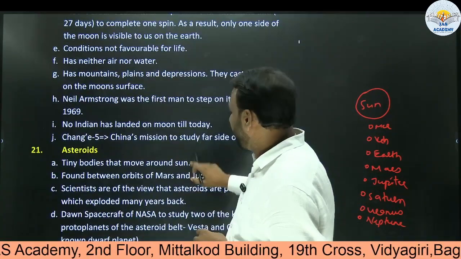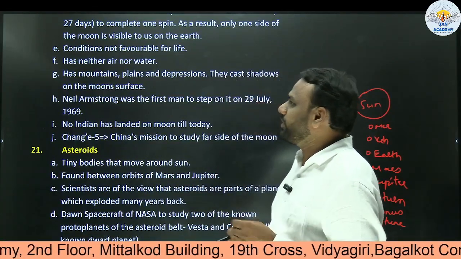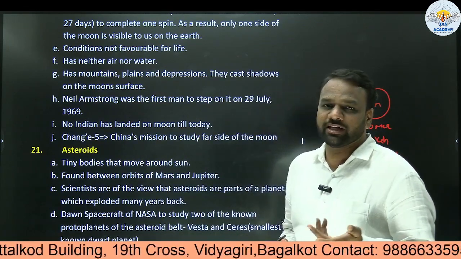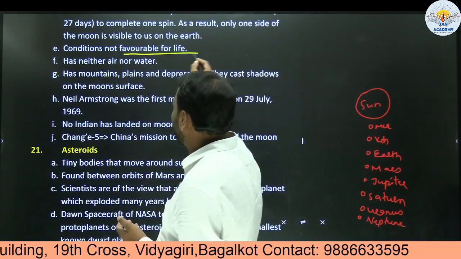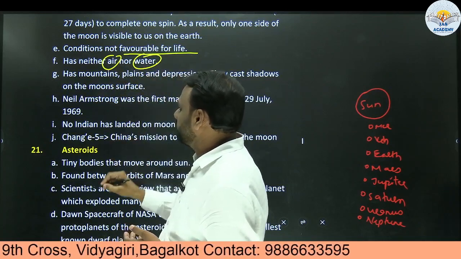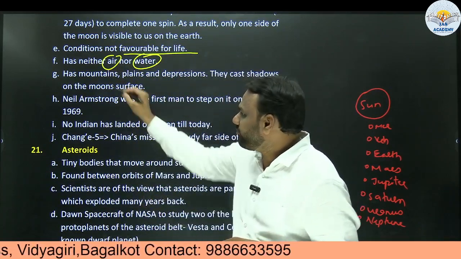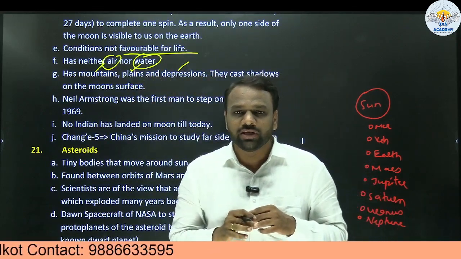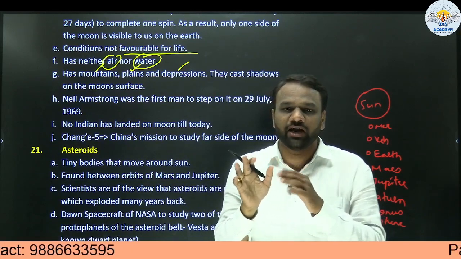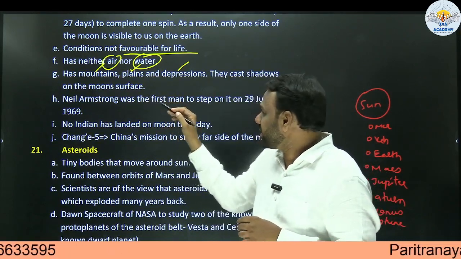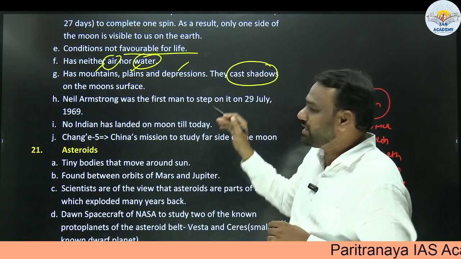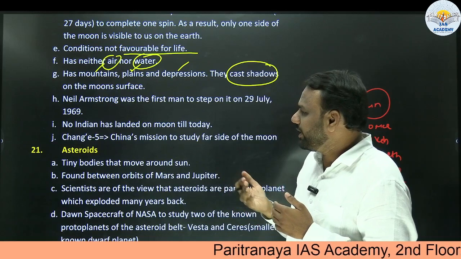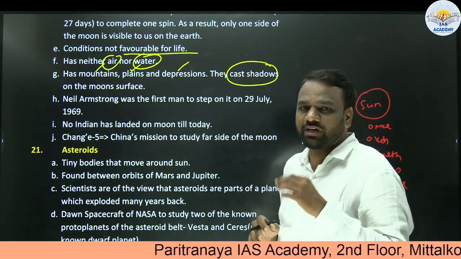Next, conditions not favorable for life. On Earth we saw that conditions are favorable for life. On the moon, things favorable for life like air and water are not present, so conditions are not favorable for life. Neither air nor water. But on the moon, we can find mountains, plains as well as depressions. That is why when you observe the moon, sometimes you see some shade kind of thing. The mountains cast shadows, and those shadows are seen from Earth and interpreted as some kind of objects present over there.